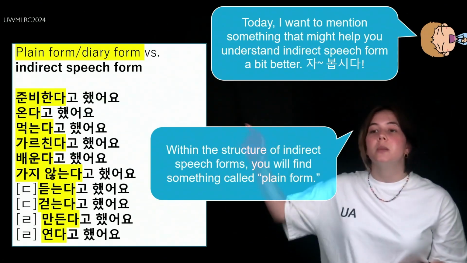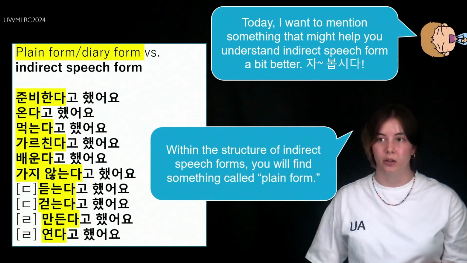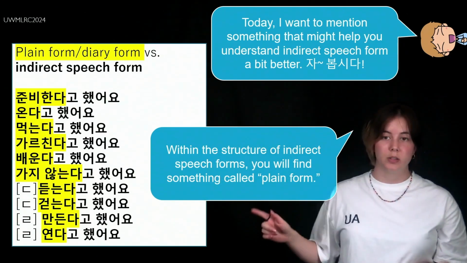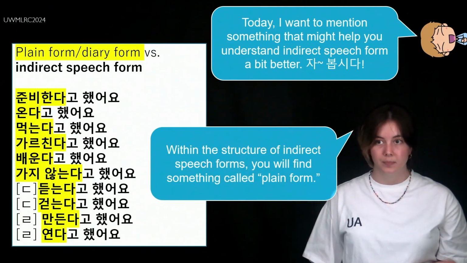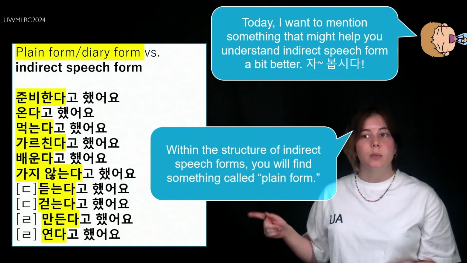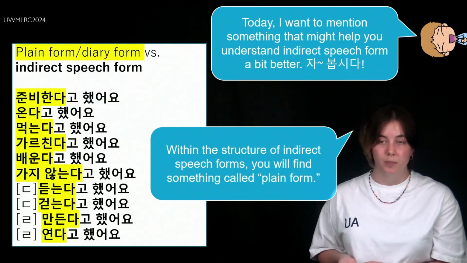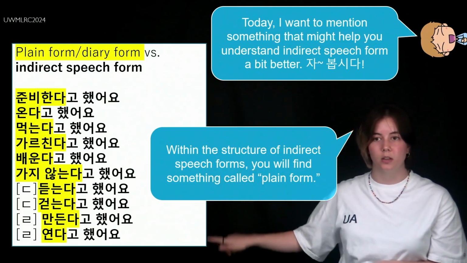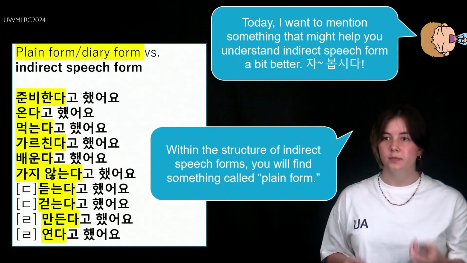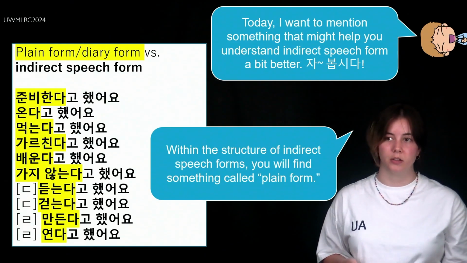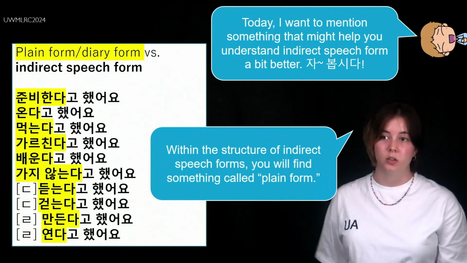So, 준비한다고 했어요. I said I was, or he said he was preparing. 배운다고 했어요. He said he was learning. 가르친다고 했어요. He said he was teaching. The plain form is 준비한다, 배운다, 가르친다. These are also regular examples here at the bottom. 듣는다, 듣는다고 했어요. 걷는다, 걷는다고 했어요. 만든다, 만든다고 했어요. And 연다, 연다고 했어요.